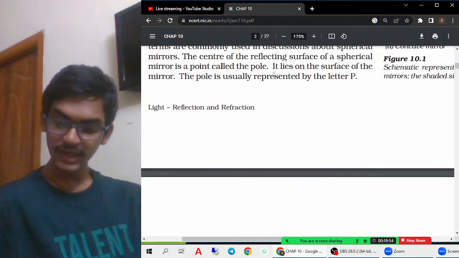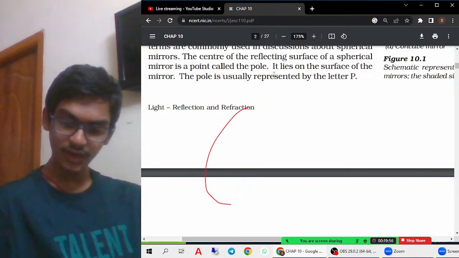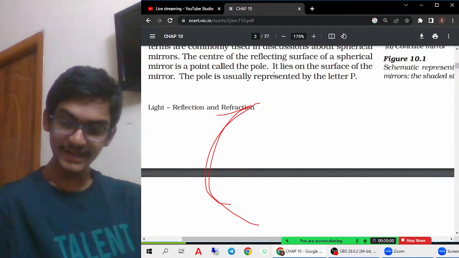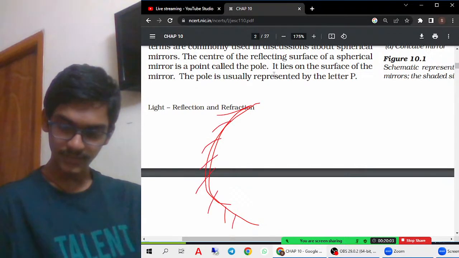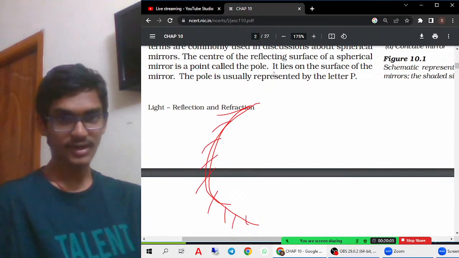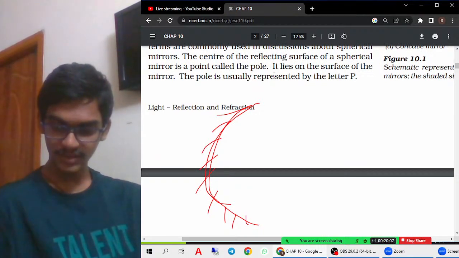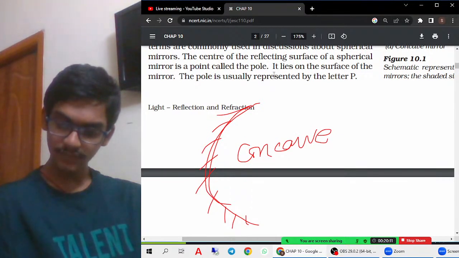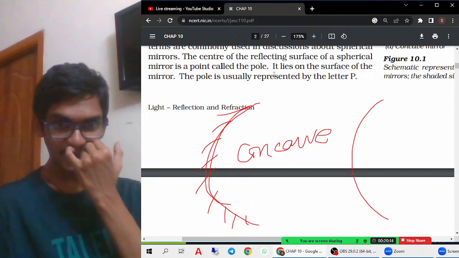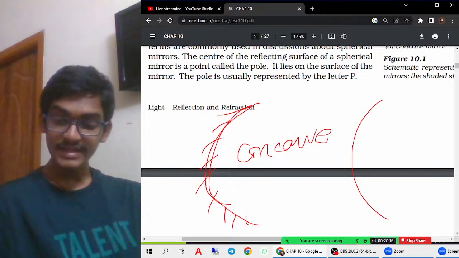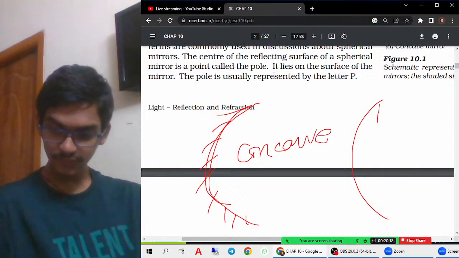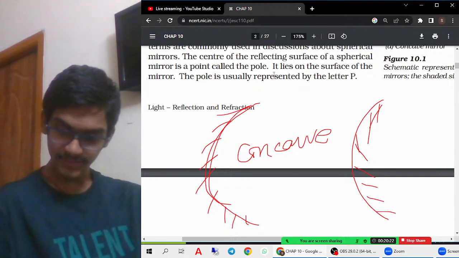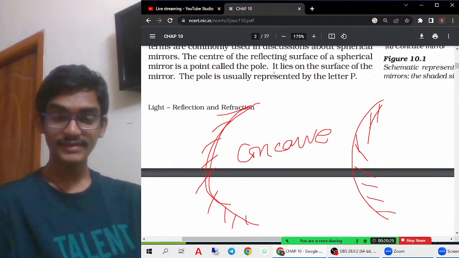Even if I draw it like this also, you must remember, concave means the rough side is outwards and the smooth side is inwards. Whereas convex is nothing but, if you see convex, I'll draw like this. In convex, the reflecting surface is outwards. So therefore the rough surface will be inwards. So the rough surface is inwards and the reflecting surface is outwards.